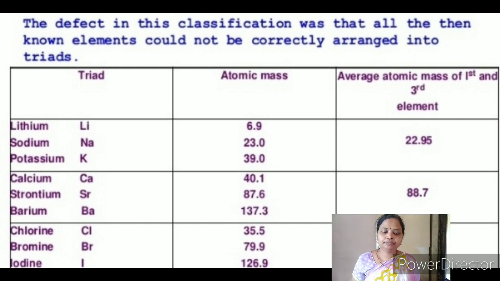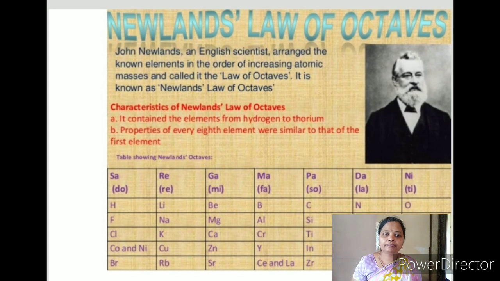For example, lithium, sodium, potassium. The atomic mass of lithium is 6.9 and potassium is 39. So the middle element, that is sodium, has an atomic mass of 23, which is the average mass of the other 2 elements. Second example, calcium, strontium, barium, and third example, chlorine, bromine, iodine.